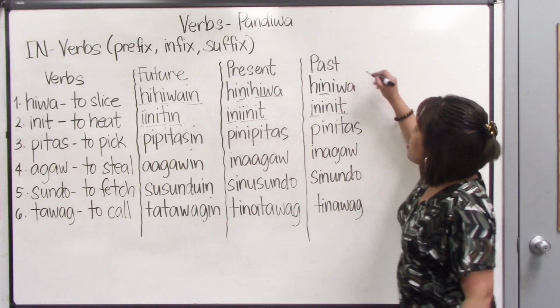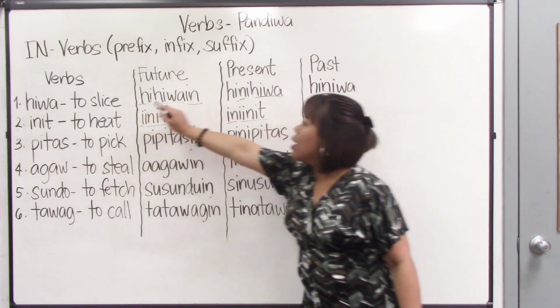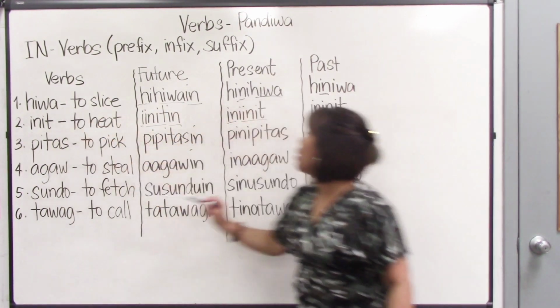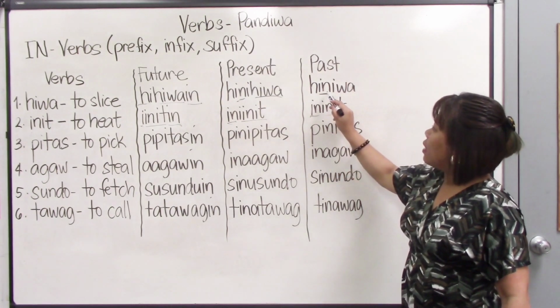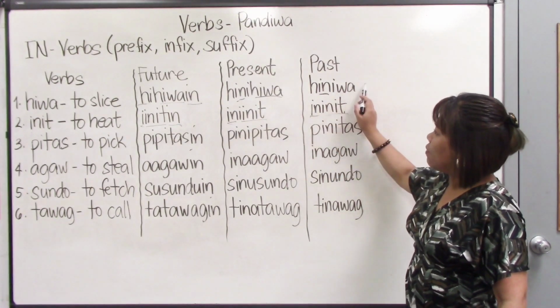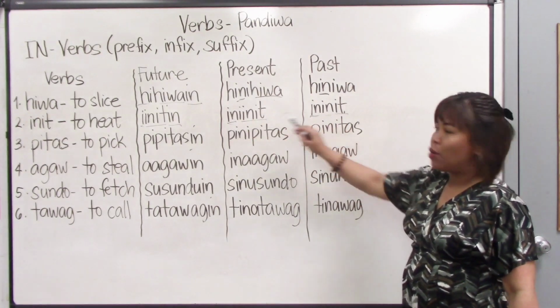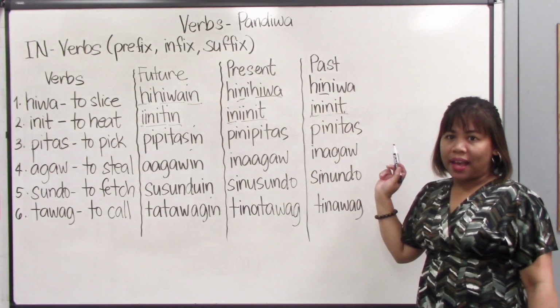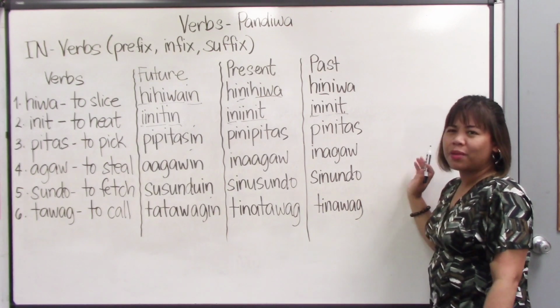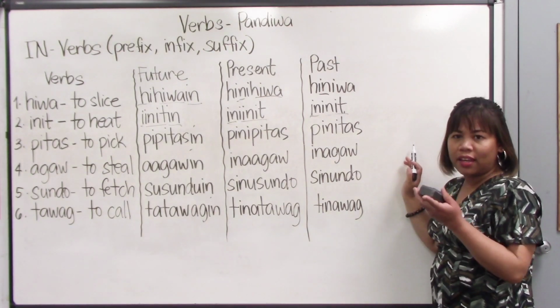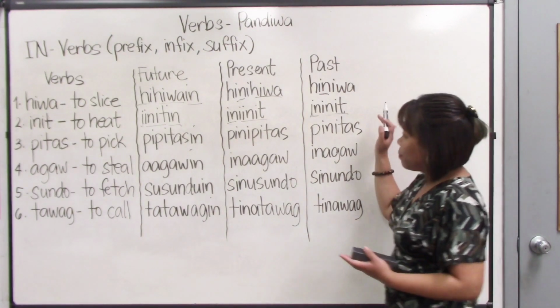In this kind of verb, if the first one starts with a consonant, the in became an infix. Here the in became a prefix for both present and past. Alright? Sounds complicated, right? But with practice, you would be able to master it.